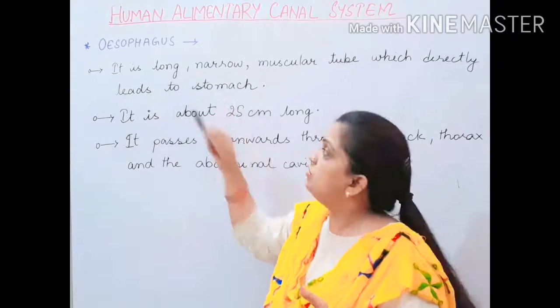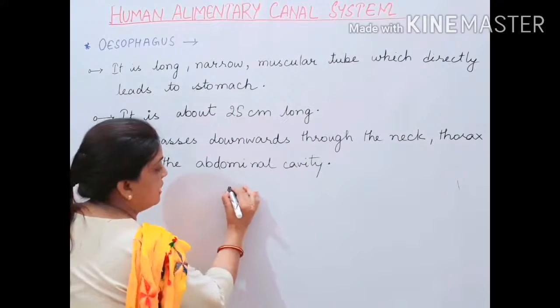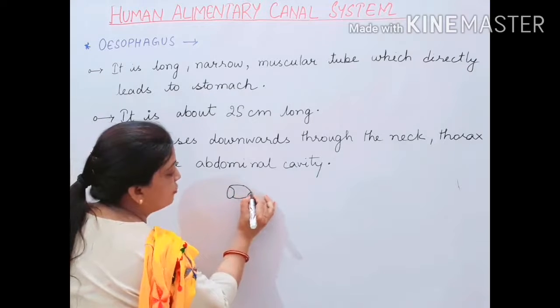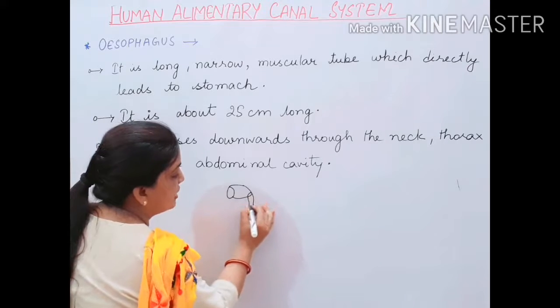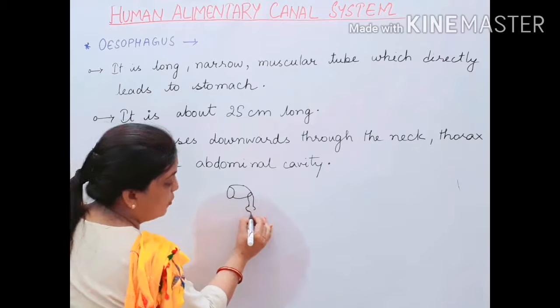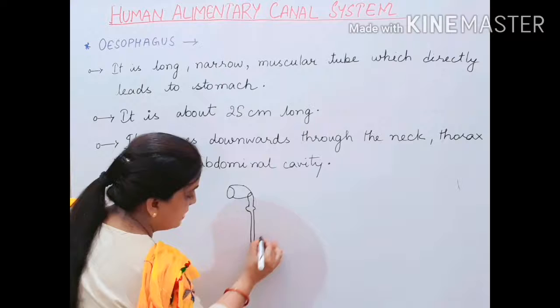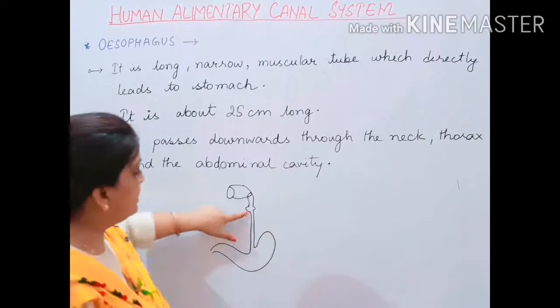So if I explain, this is your buccal cavity. This buccal cavity opens into the oropharynx. Then the oropharynx moves into the larynx part, glottis and all. Then from your neck portion, a long tube-like structure moves down and opens into the stomach.